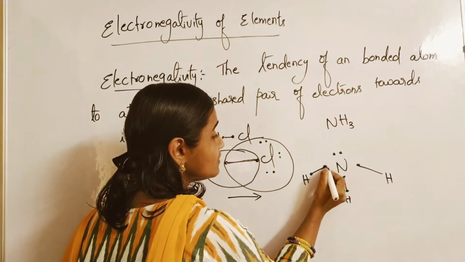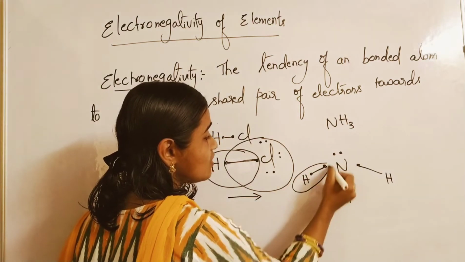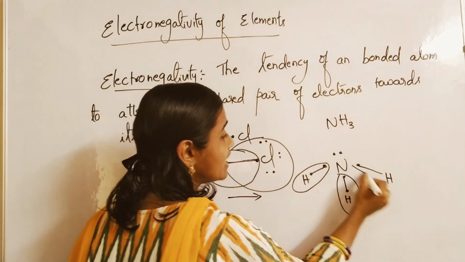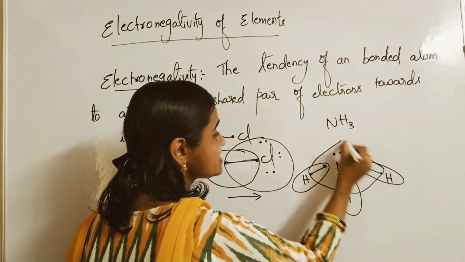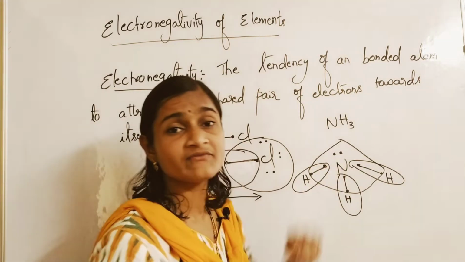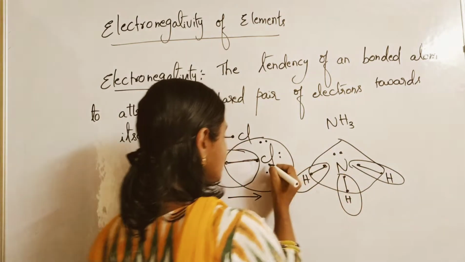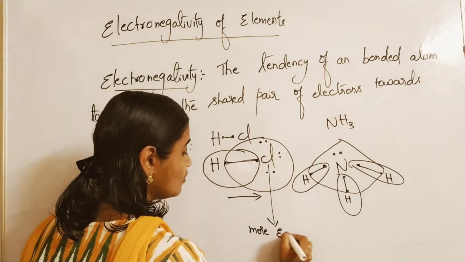So here also nitrogen is more electronegative. Hydrogen also shares, as well as nitrogen also shares 1 electron. But while sharing, here nitrogen is more electronegative. Chlorine more EN.